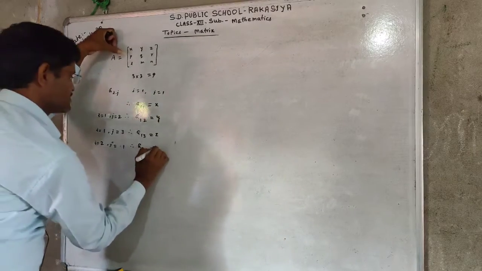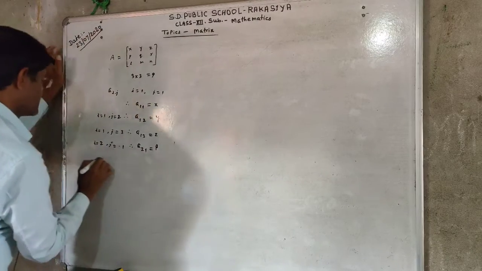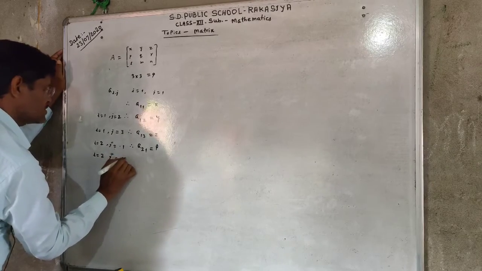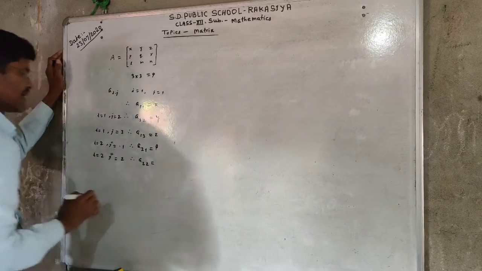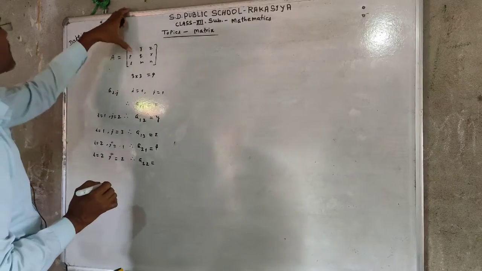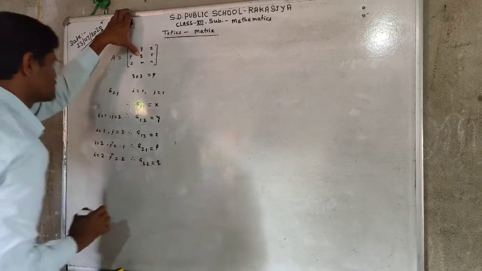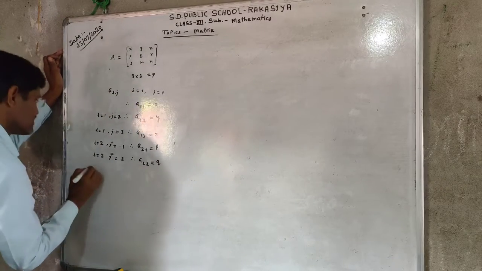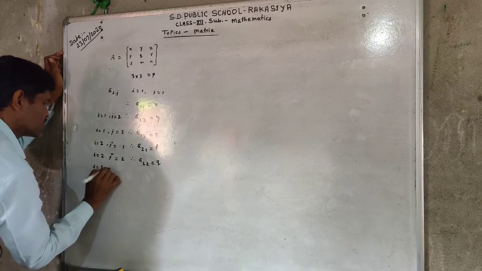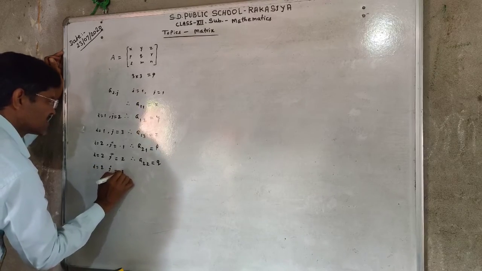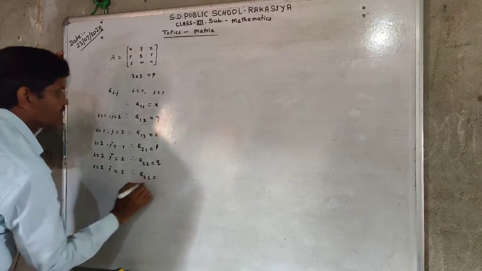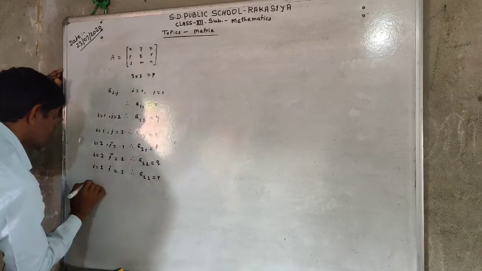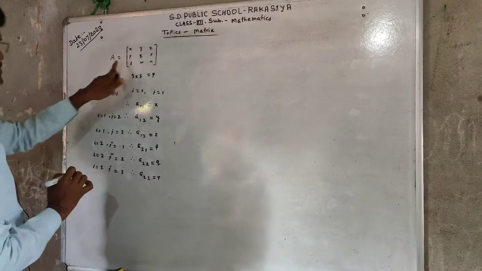It is P. If i equal to 2 and j equal to 2, then a22, and at the position a22 is written Q. Its position is a22, which means second row and second column. Similarly, if i equal to 2 and j equal to 3, therefore a23 and it is located at R. Now, the second row is completed.